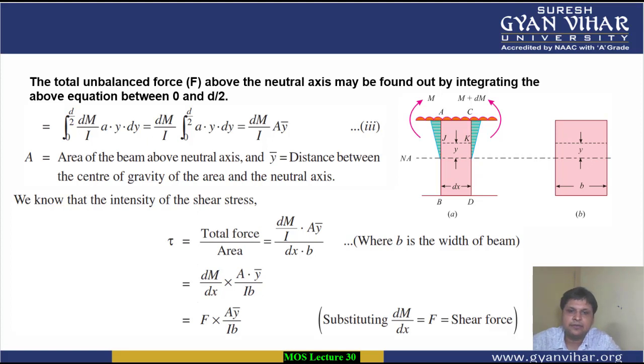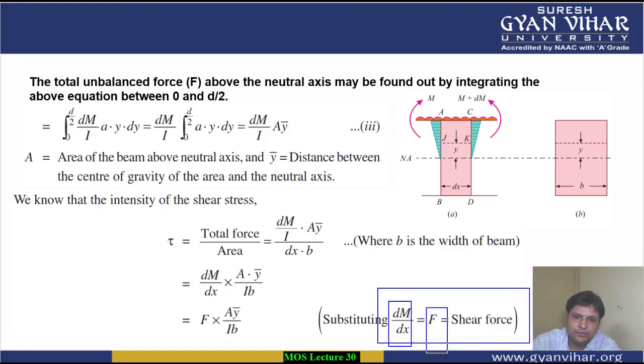what? dM by dx is basically your shear force. Rate of change of bending moment is your shear force. Rate of change of bending moment gives the value of shear force. So in place of dM by dx, we can put it equal to F. All right, and Ay bar by Ib is already there.